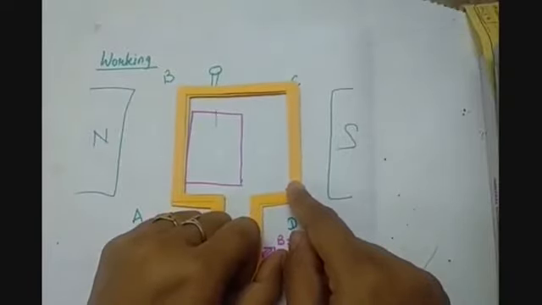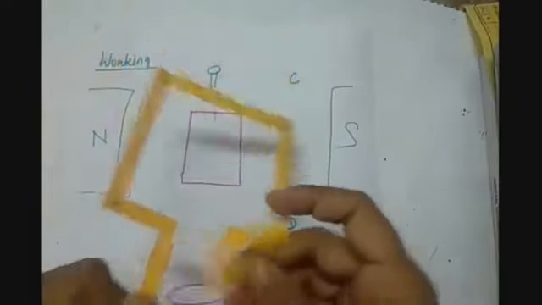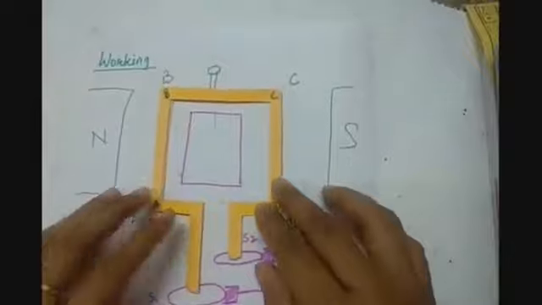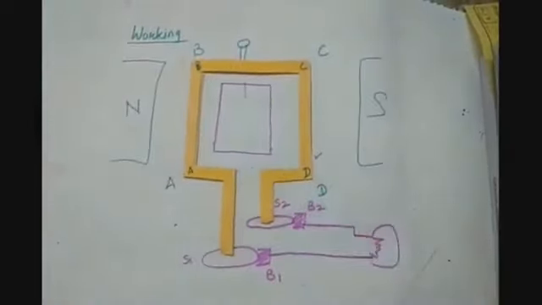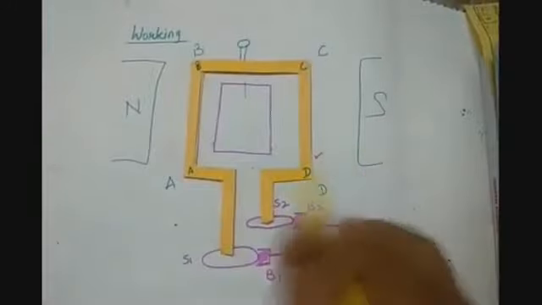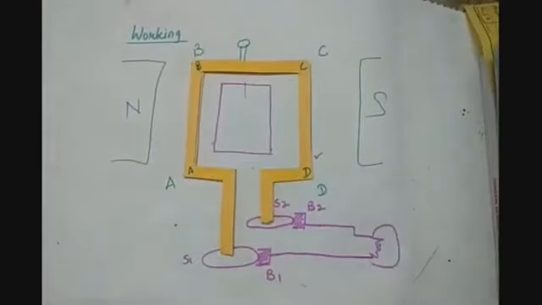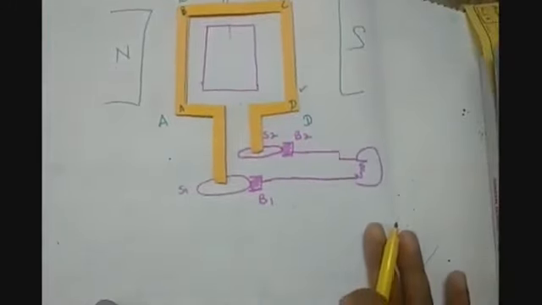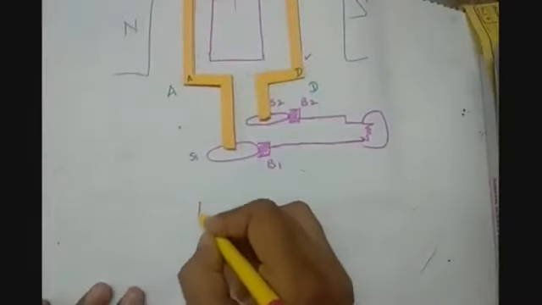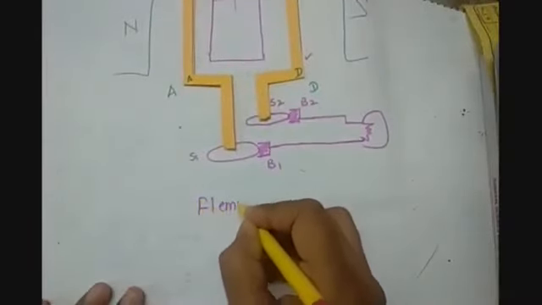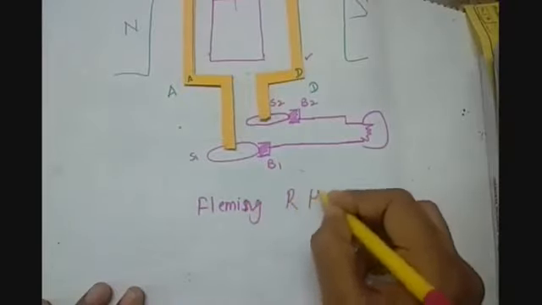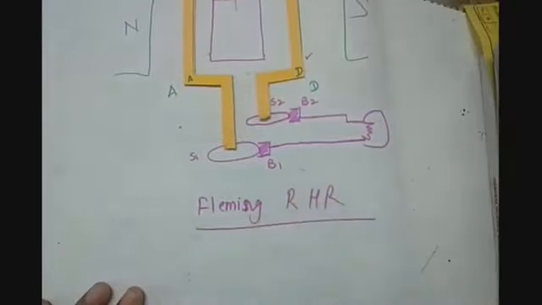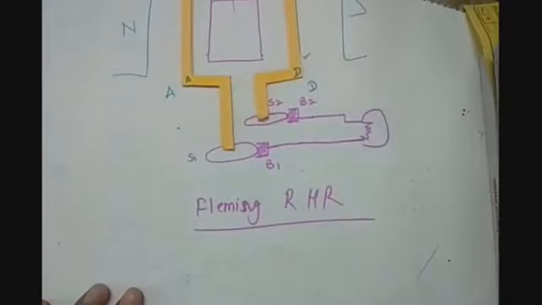And how will we find out the direction of the induced current in the AC generator? That we have studied in case of EMI, that Fleming's right hand rule will be applied to find the direction of the current.